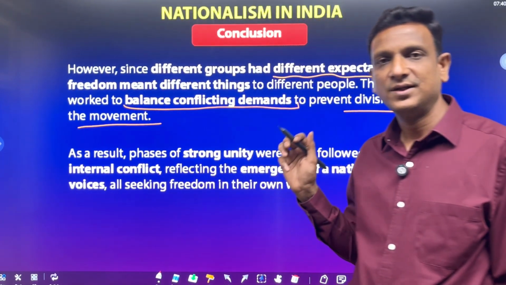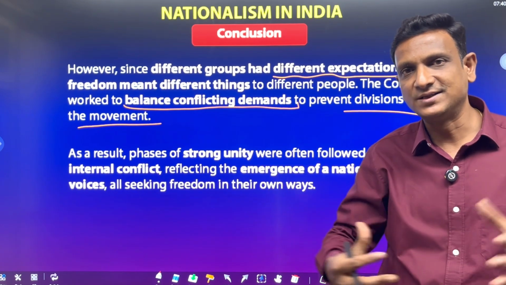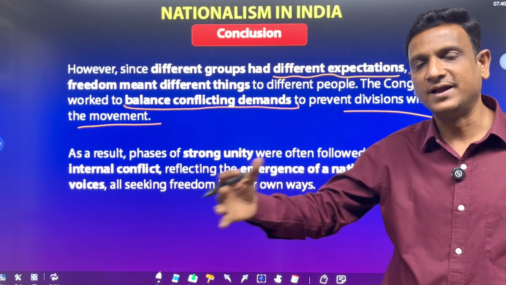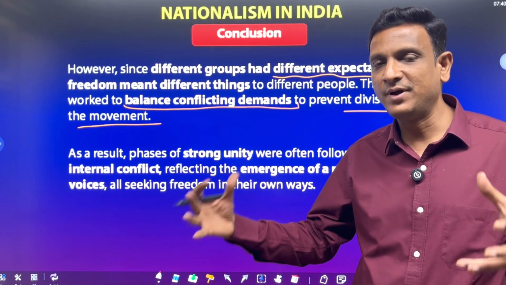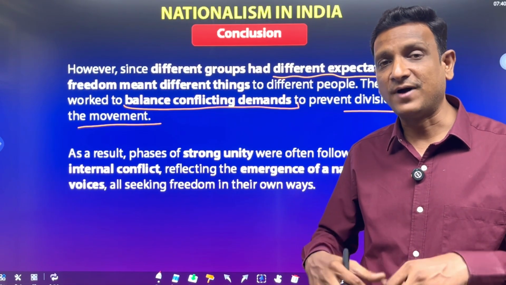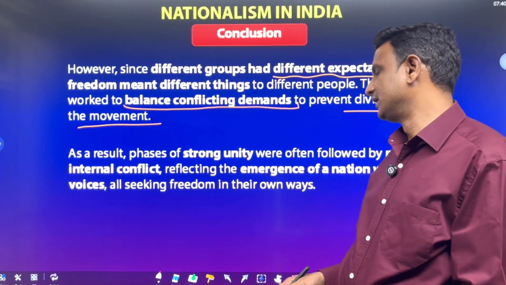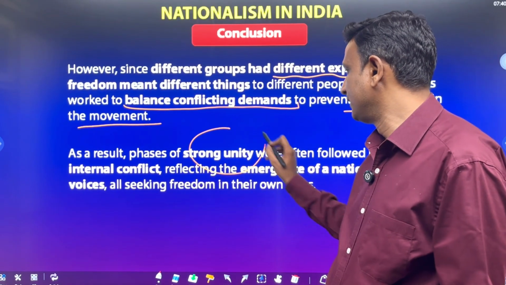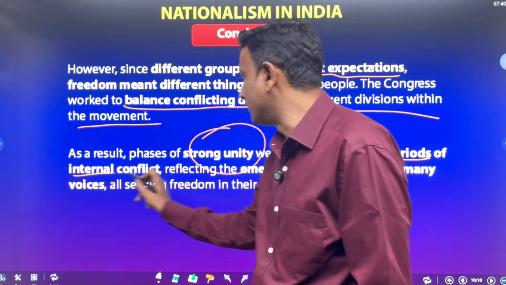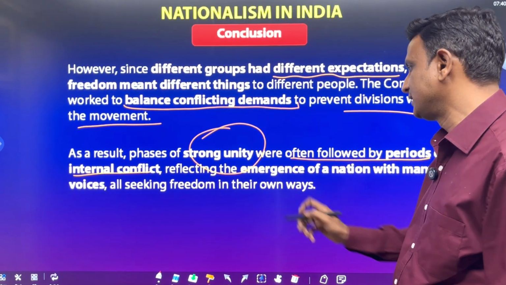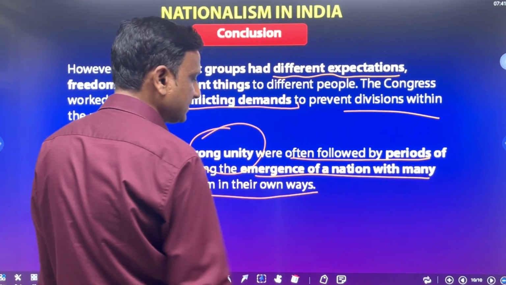The Congress wanted to join all the groups, Hindus, Muslims, Dalits, workers, industrialists, everybody in the movement, because they knew that only when everybody is united and fights together can we win freedom. As a result, phases of strong unity were often followed by periods of internal conflict, reflecting the emergence of a nation with many voices, all seeking freedom in their own ways.